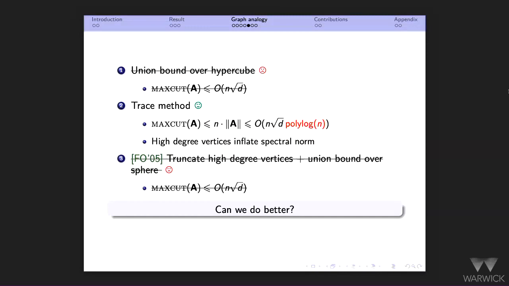So what I'm left with is the trace method. I again take a power of this matrix and compute the trace. And this is tight only up to polylogs. Why does it work? It works because it's enough to look at polylogarithmic powers. So I'm only looking at monomials of, let's say, log n variables, and so I can essentially carry out the same proof that I had in the fully independent case.